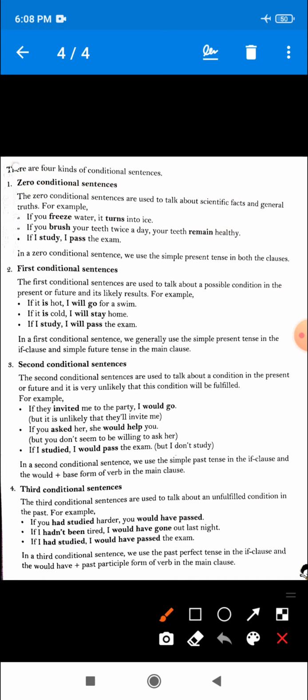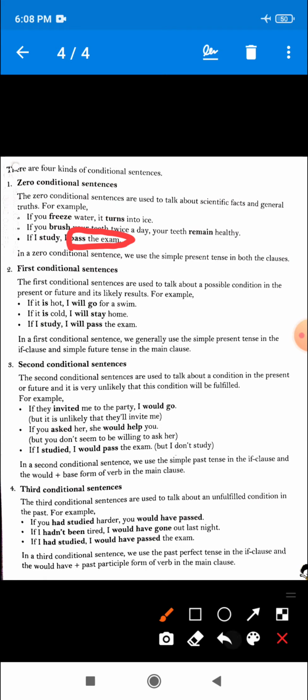Let's see one more example. If I study, I pass the exam. So dear, this is also a general truth. If I study, I pass the exam. You can see the result, I pass the exam, will 110% happen if you study.